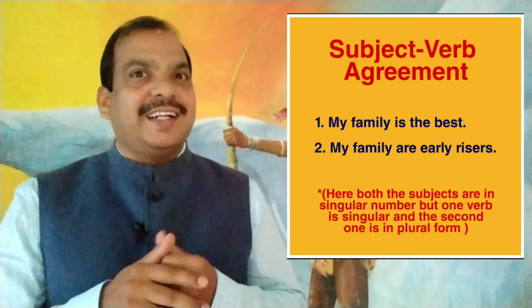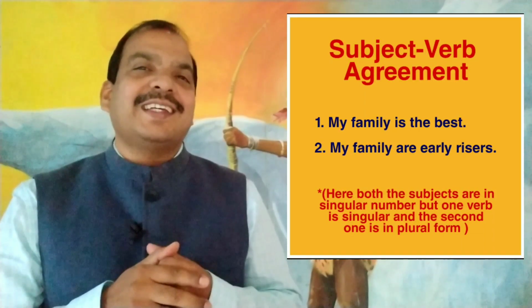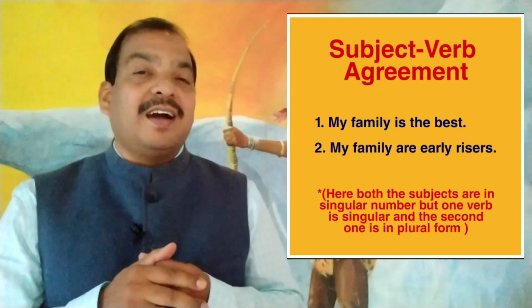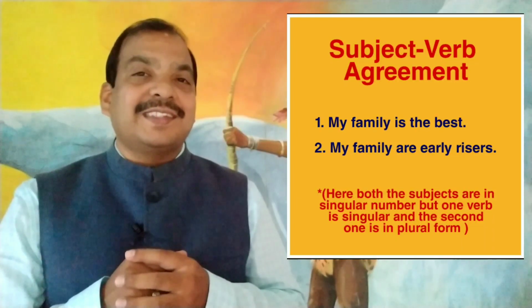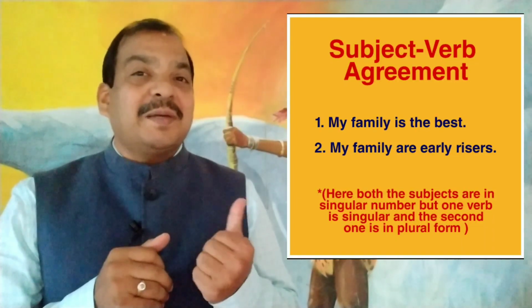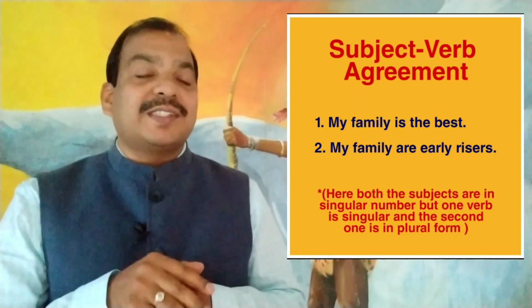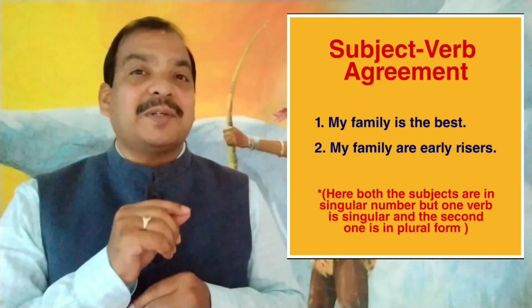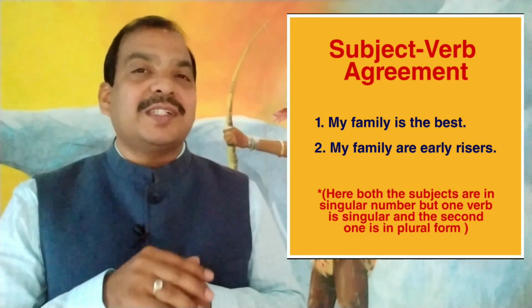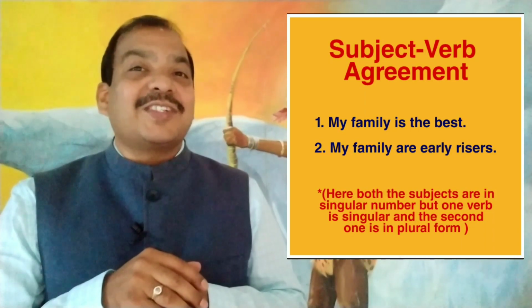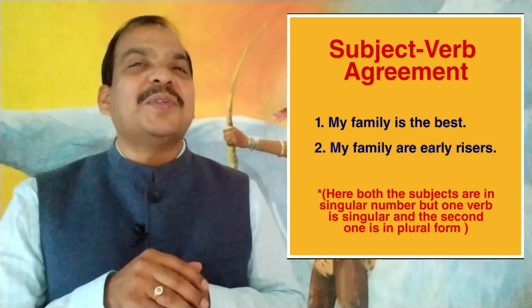But in sentence number 2, you see, my family are early risers. Here, my family, the collective noun, refers to the individuals. When it refers to the members, individuals, it is not singular, it is plural.